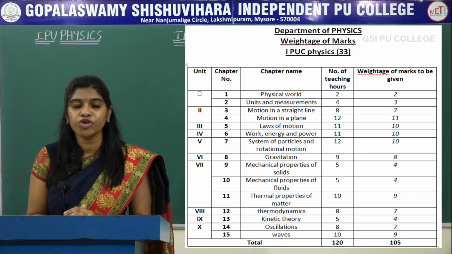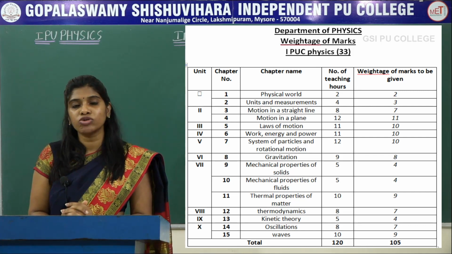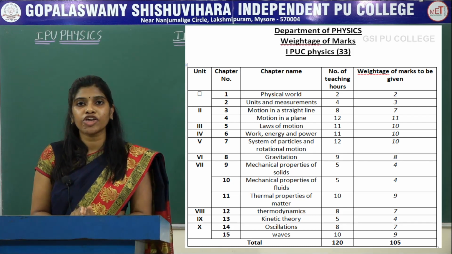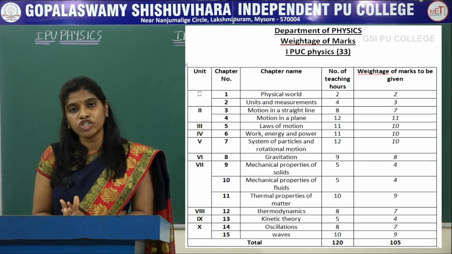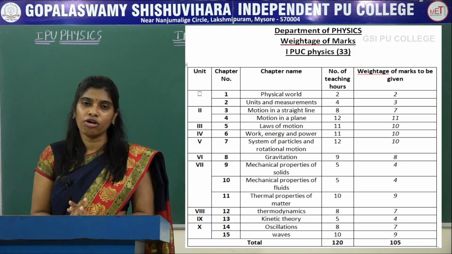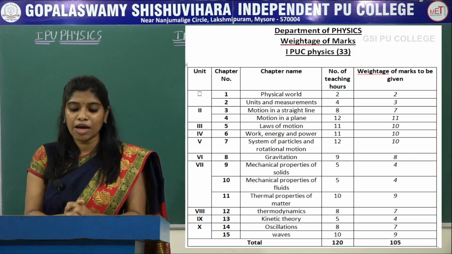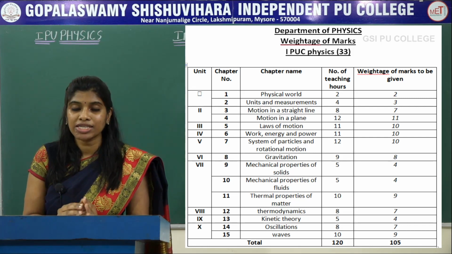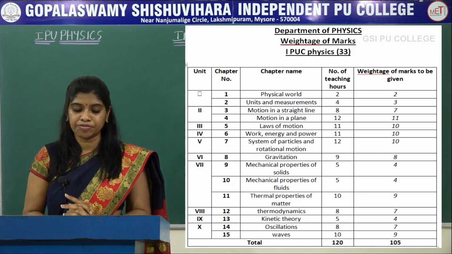Coming to the second chapter, units and measurements, this is about the units and dimensions of the physical quantities. You will learn the accuracy, precision in instruments and the errors in measurement. This chapter has 2 hours of teaching and a weightage of 3 marks.